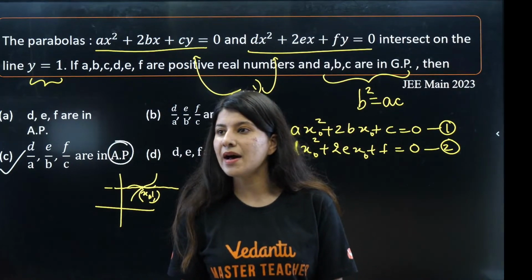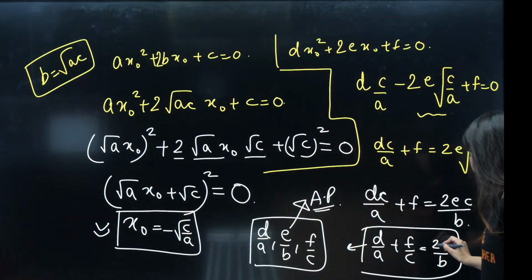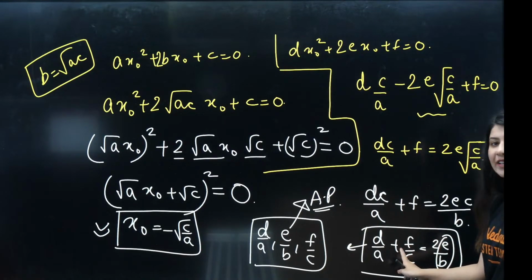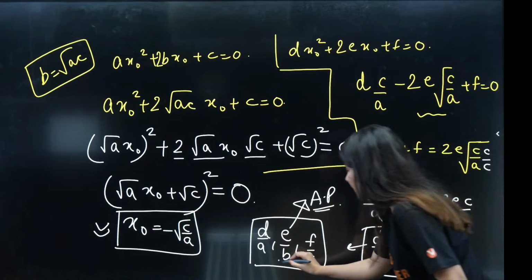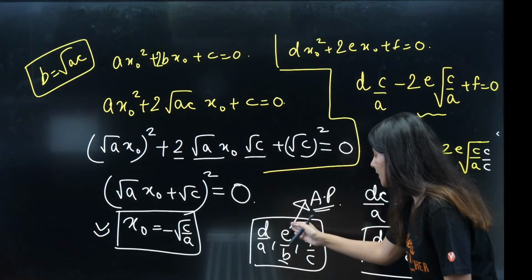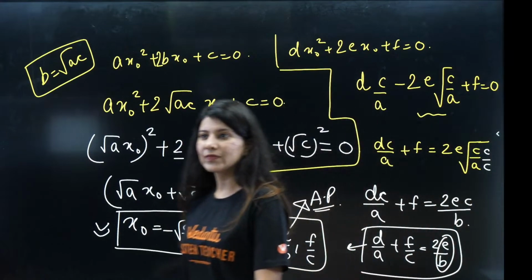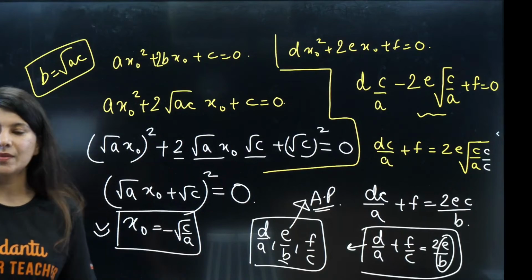Ma'am, AP how come, ma'am? Okay, AP how come? Tell me. Twice of the middle quantity is equal to sum of extremities. This is the condition of arithmetic progression or not? Twice of middle. If these three terms are in AP, twice of middle is equal to sum of these two, which we are already going to get. Yes, black caps, definitely.